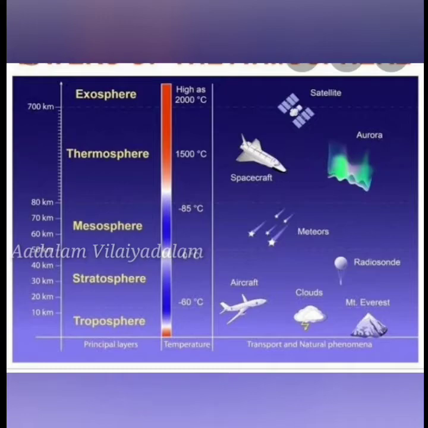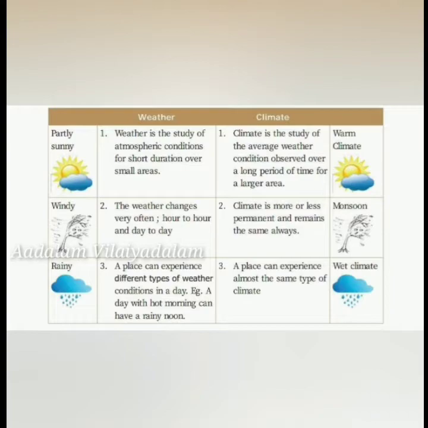Now we'll see about the difference between weather and climate. Weather is a study of atmospheric conditions for a short duration over small areas. So weather is about small areas and atmospheric conditions for a short duration, maybe 1 hour or 2. But climate is a study of average weather conditions observed over a long period of time for a larger area.